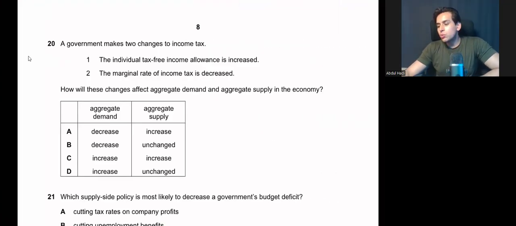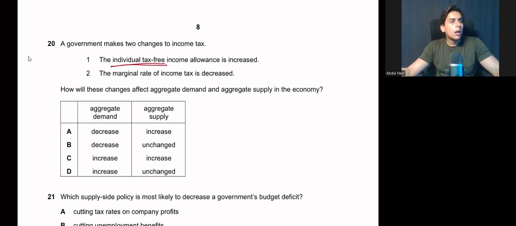A government makes two changes to income tax. The individual tax-free income allowance is increased. The marginal rate of income tax is decreased. How will these changes affect aggregate demand and aggregate supply in the economy? So again, both forms of direct and indirect taxes are falling. What does this mean? Individual tax-free income allowance.